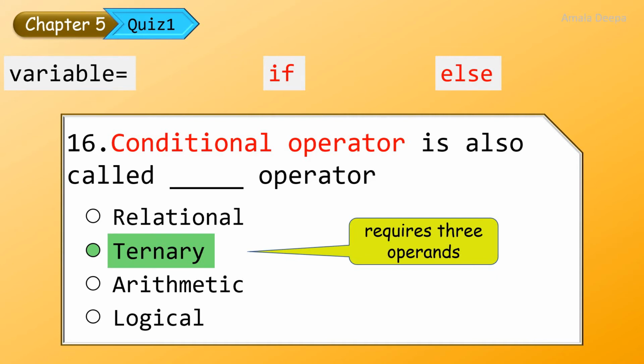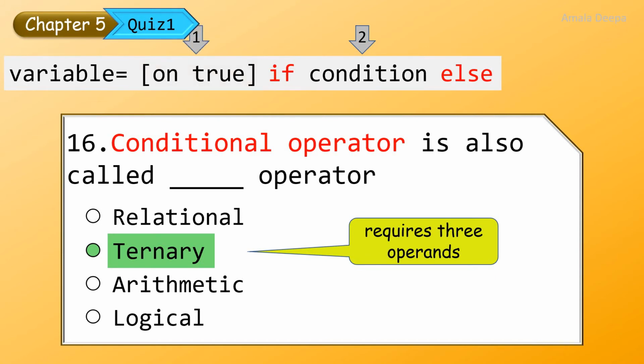The second operand must be a condition, and if the condition is true, what action needs to take place should be placed as the first operand. And the action which needs to take place when the condition is false is placed as the third operand after the else. So since this operator has 3 operands, it is called a ternary operator.